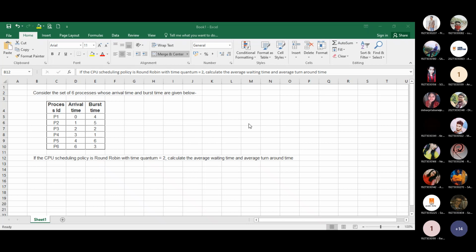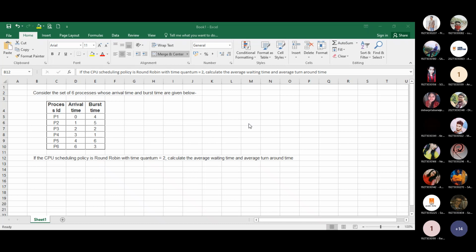So the logic of round robin: equal time is given to every process. If they are able to finish within that time, then okay. Otherwise, they should leave.